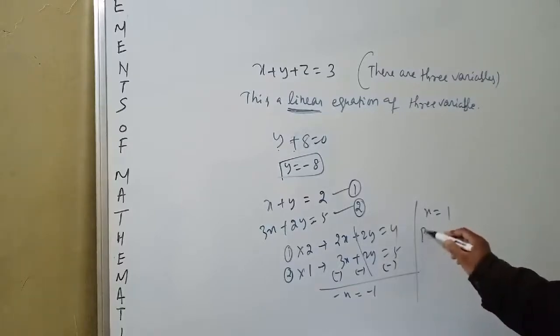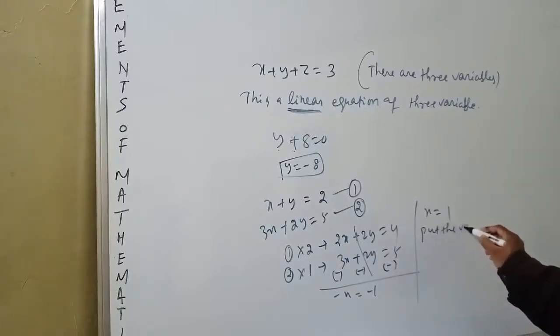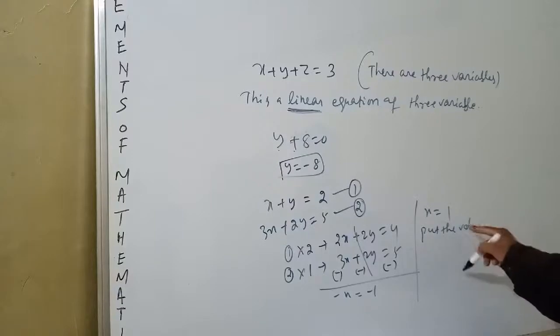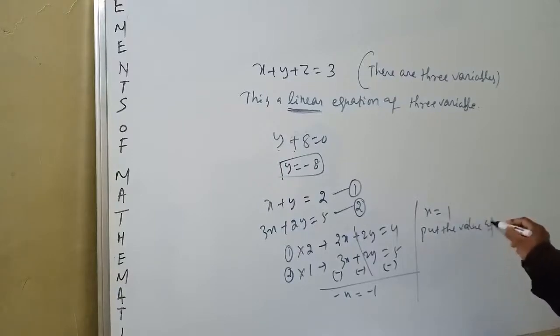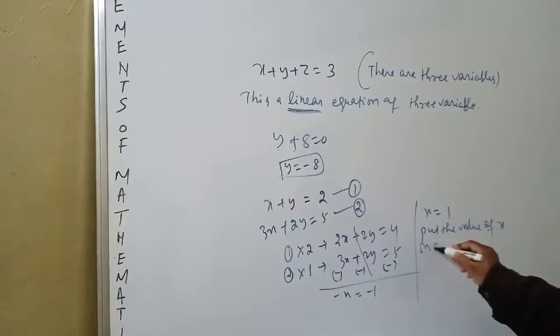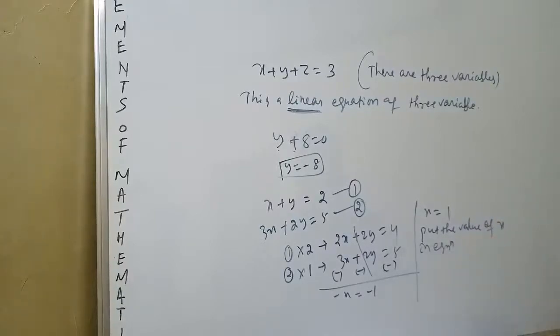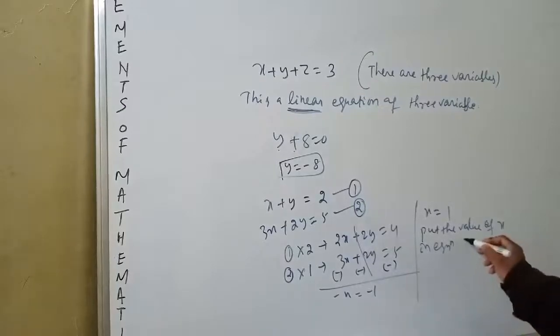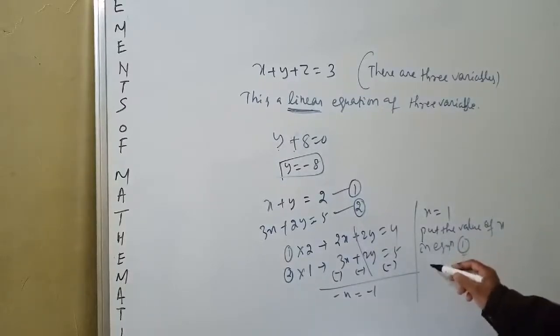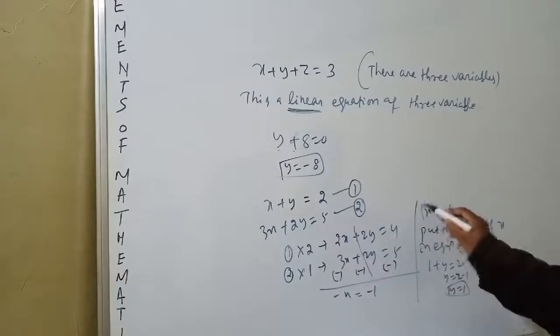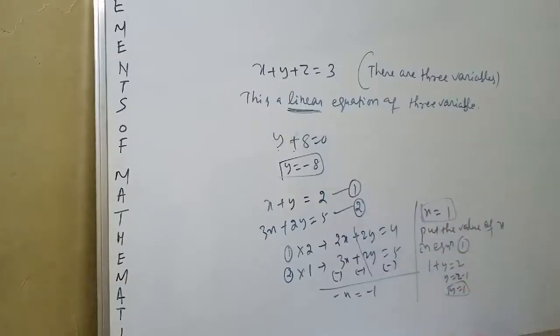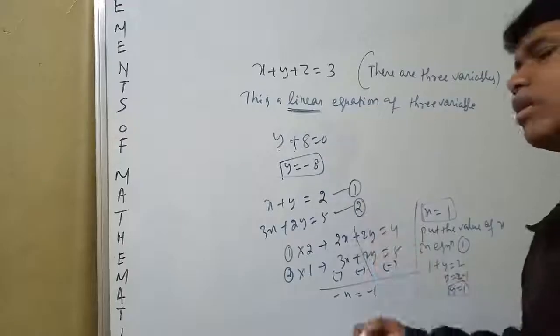You put the value of x in equation 1 or 2, whichever you like, put it in 1. Okay, that means 1 plus y is equal to 2, y is equal to 2 minus 1. Okay, y is equal to 1. That means x is equal to 1, y is equal to 1 is the solution of these two linear equations.